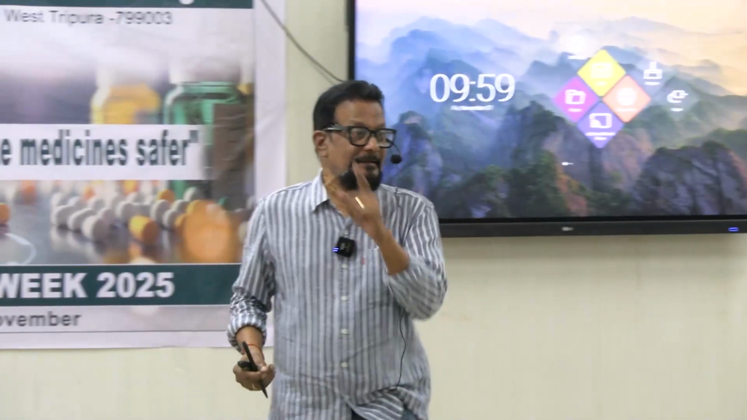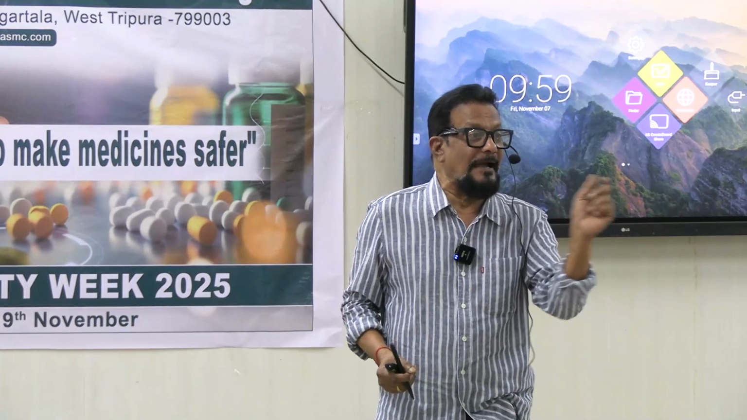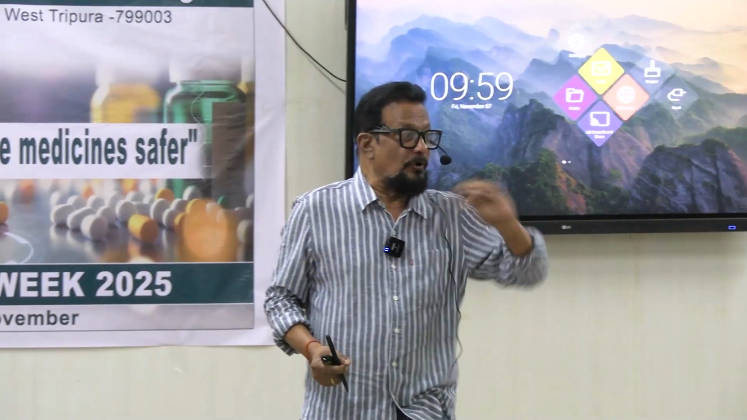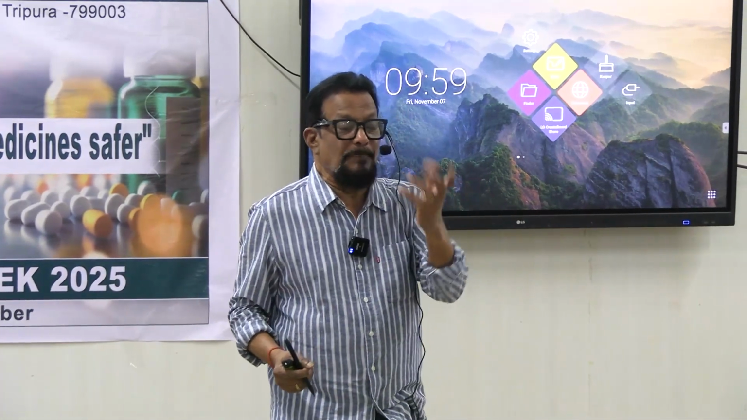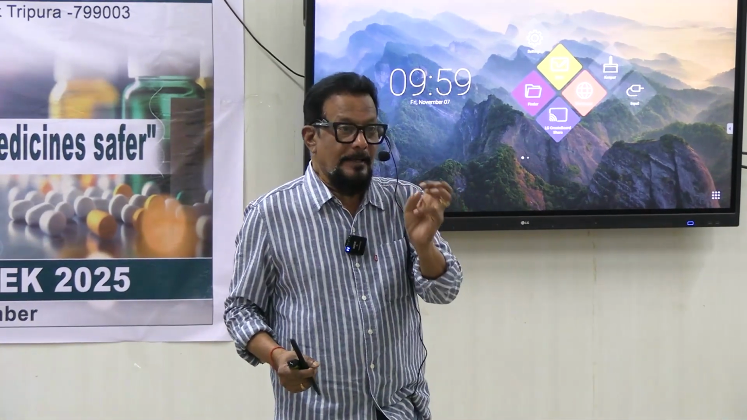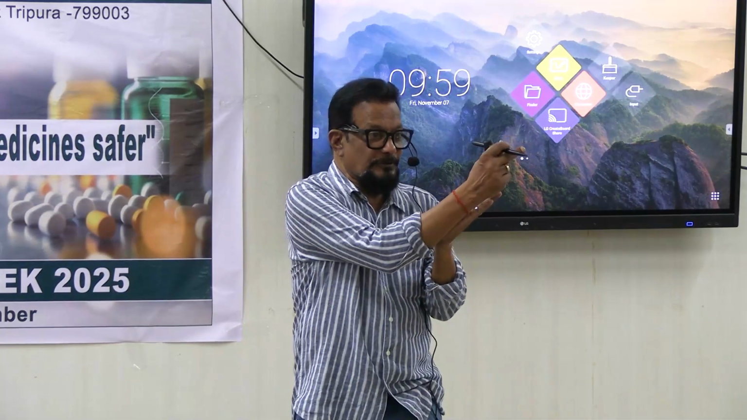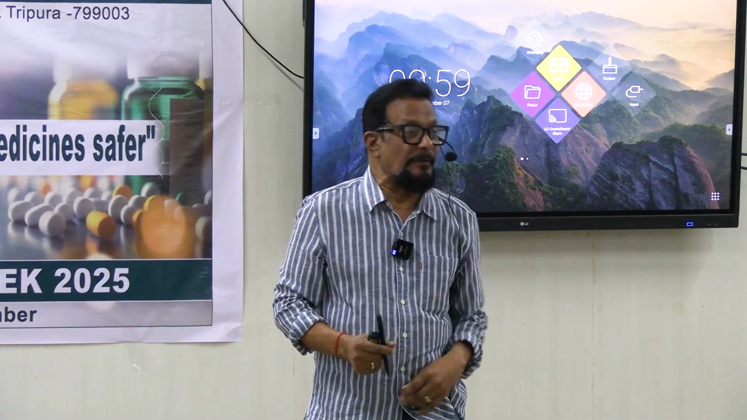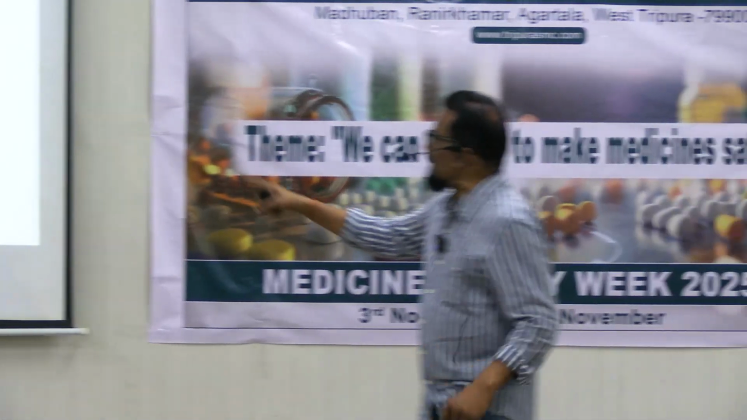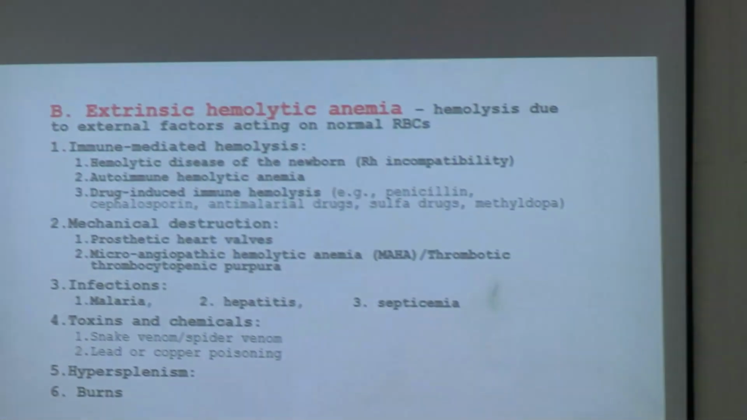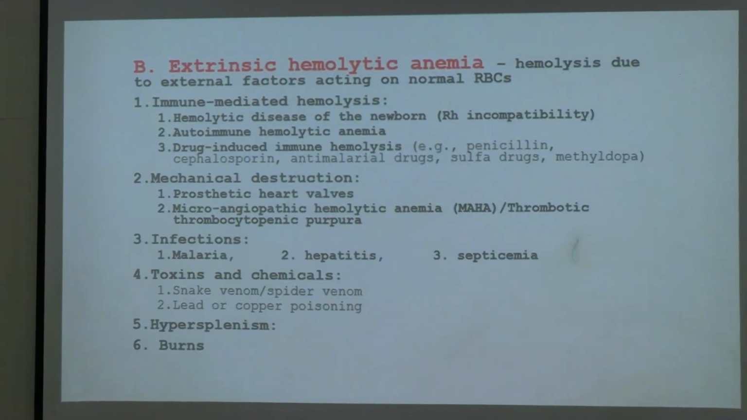There is also mechanical hemolysis; RBCs can be destroyed mechanically. For example, if the patient has an implanted prosthetic mitral valve, while blood flows through this prosthetic valve, some RBCs may be destroyed, hemolyzed. And infections such as malaria, hepatitis, and septicemia can also cause hemolysis. Next, toxins like snake venom,